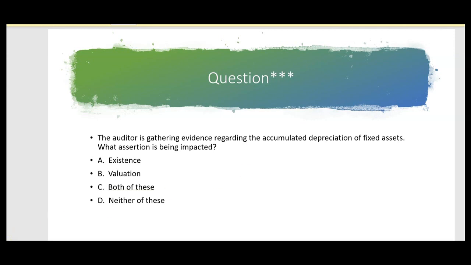Not existence. Because with existence, the auditor would be concerned about the gross amount of the fixed assets, not the net amount. How do you know the auditor is concerned with the net amount here in this question? Because it says the auditor is gathering evidence regarding the accumulated depreciation. That's the contra asset account. And how are fixed assets valued? They're valued net of the accumulated depreciation. To gather evidence regarding existence of fixed assets, what would the auditor do?